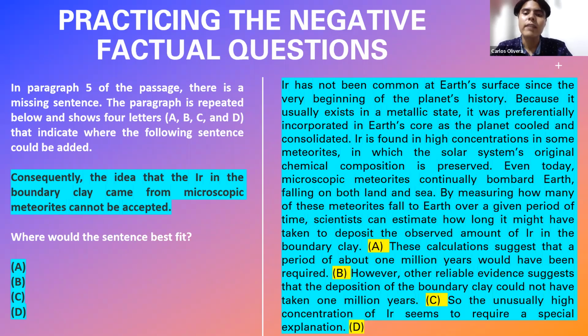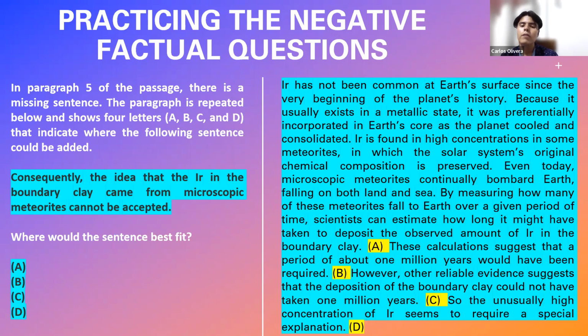It says, it has not been common at Earth's surface since the very beginning of the planet's history, because it usually exists in a metallic state. It was preferentially incorporated in Earth's core as the planet cooled and consolidated. It is found in high concentrations in some meteorites, in which the solar system's original chemical composition is preserved. Even today, microscopic meteorites continually bombard Earth, falling on both land and sea.